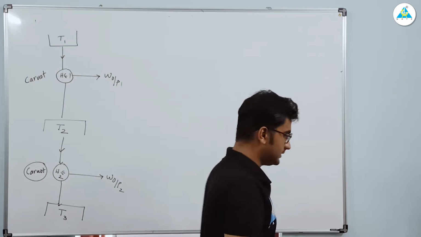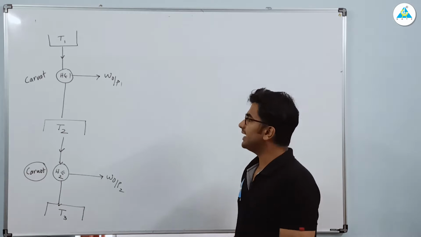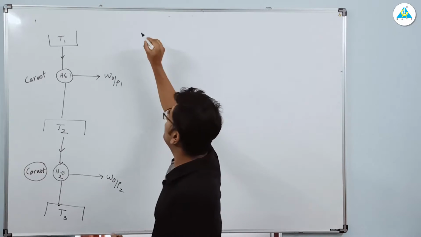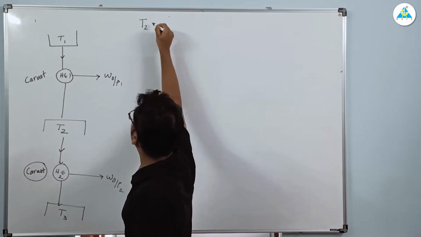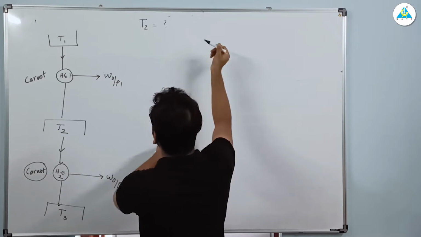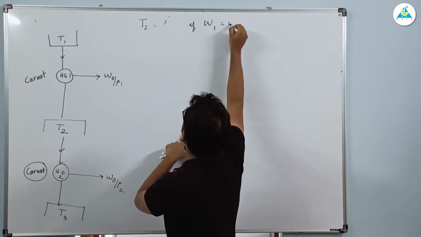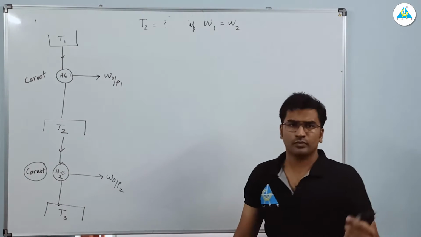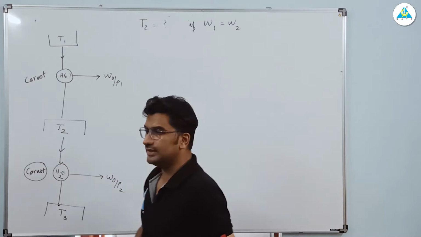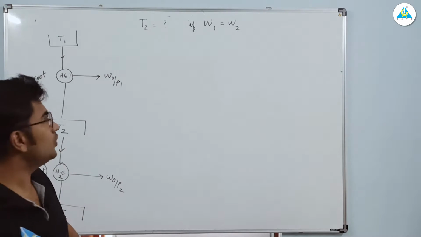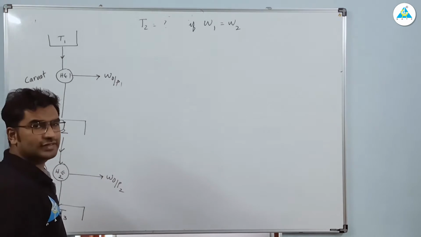Now the first case, the question will be: find T2 if work 1 is equal to work 2. What will be T2 if work in both cases is the same?